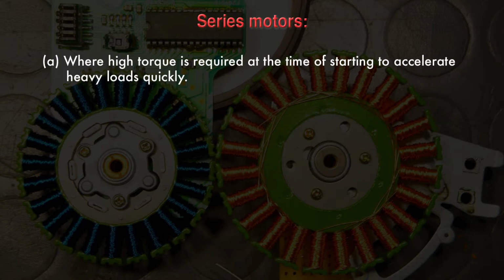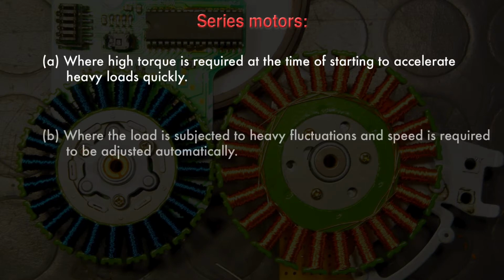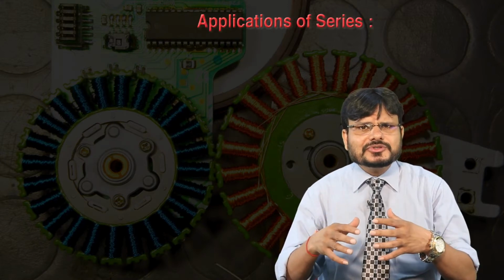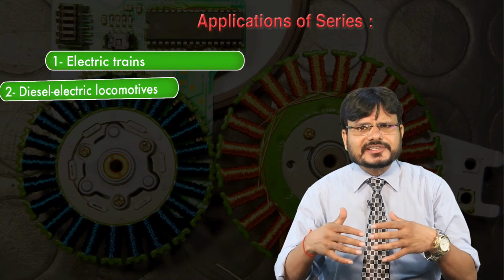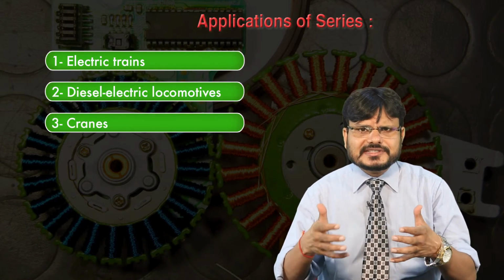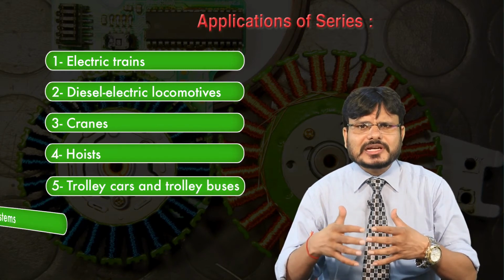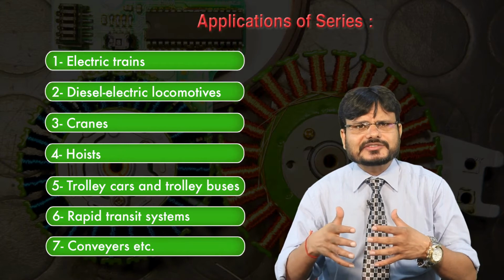What are those conditions? First is where high torque is required at the time of starting to accelerate heavy loads quickly. And second condition is where the load is subjected to heavy fluctuation and speed is required to be adjusted automatically. So this series motor can be used in electric trains, diesel electric locomotives, cranes, hoists, trolley cars, trolley buses, rapid transit systems and conveyors.